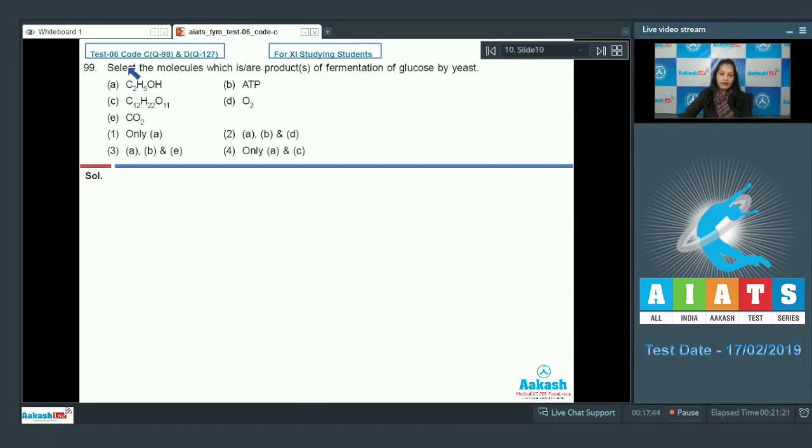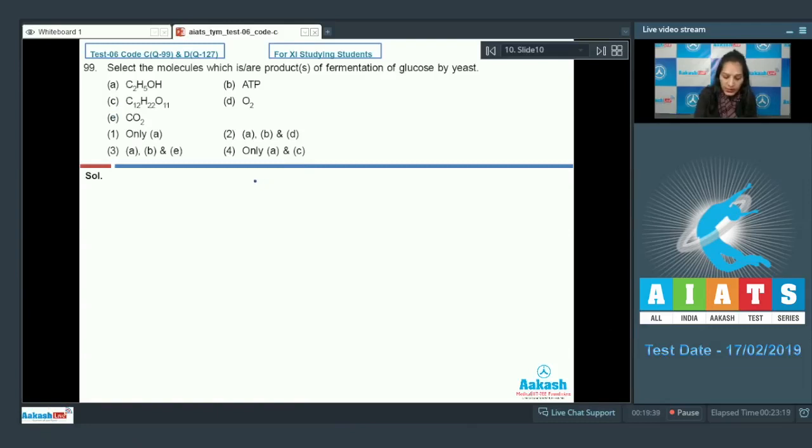Question number 99. Select the molecules which are products of fermentation of glucose by yeast. A. C2H5OH, which is ethyl alcohol. B. ATP. C. C12H22O11, which is a sugar. D. O2. E. CO2. First option only A. Second A, B and D. Third A, B and E. Fourth only A and C.